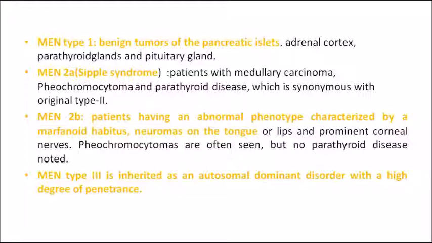2A is the Sipple syndrome. So remember that point: MEN syndrome type 2A is the Sipple syndrome. It's a routinely asked MCQ. Which type of MEN syndrome is Sipple syndrome? It's actually type 2A. And 2B is actually patients having an abnormal phenotype, characterized by Marfanoid habitus and neuromas on the tongue. And lastly, type 3 is inherited as an autosomal dominant disorder with a high degree of penetrance. So, which is Sipple syndrome? Sipple syndrome is actually MEN 2A.